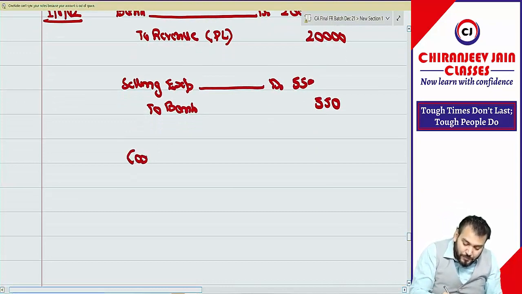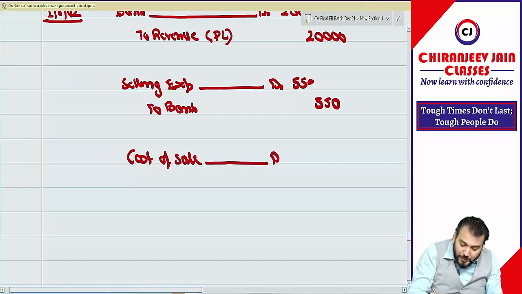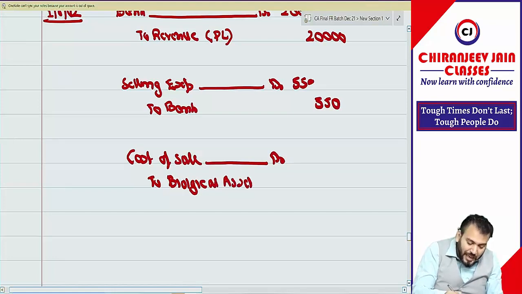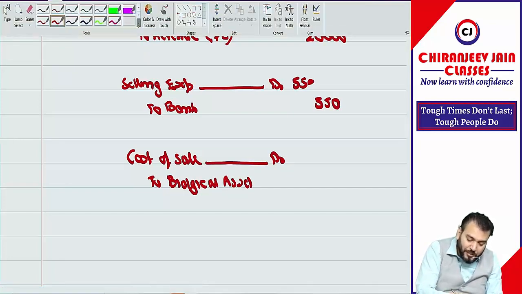Cost of sales account debit to biological asset. This will be at which amount? Carrying amount. You will calculate, I will calculate.